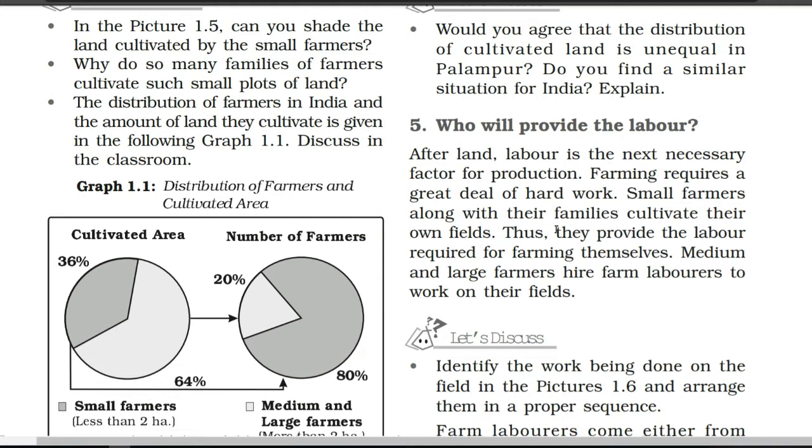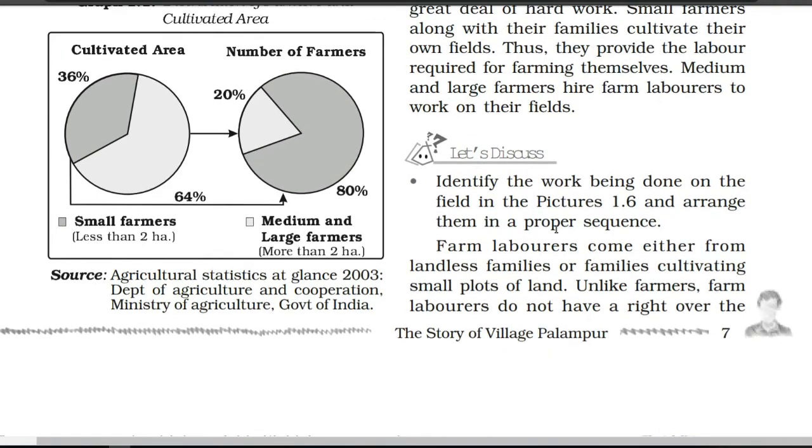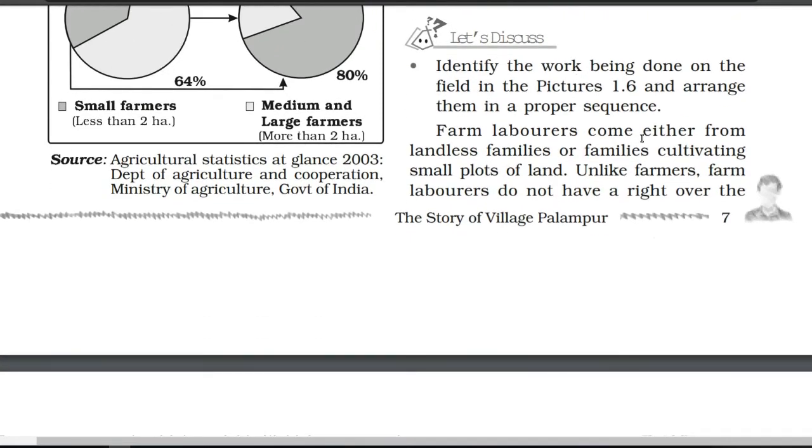Now let's discuss what kind of farm laborers there were. Here on page number 7 it is mentioned: farm laborers come either from landless families or families cultivating small plots of land. So the workers who were working on the fields of the medium and large farmers are coming from families who don't have any piece of land, the landless families, or families cultivating small plots of land.